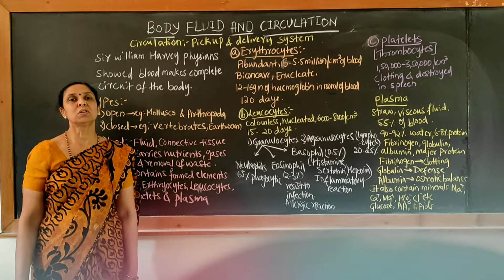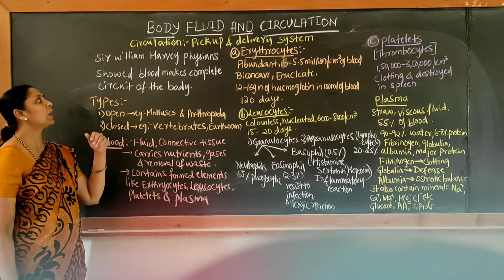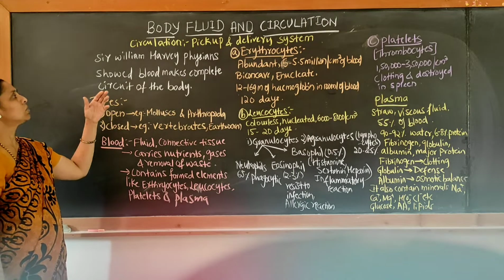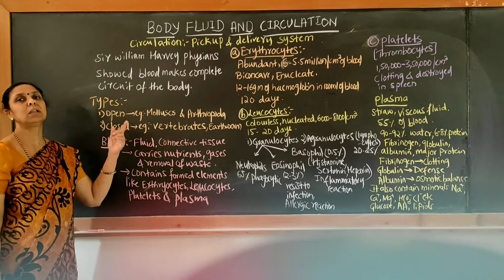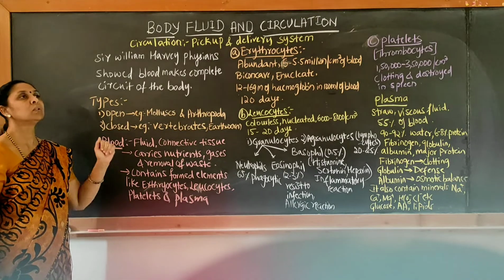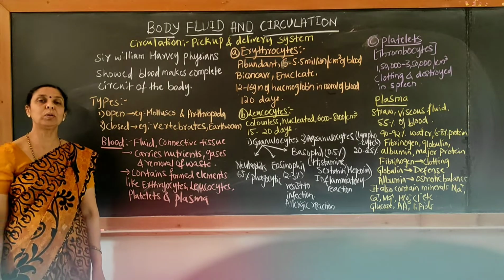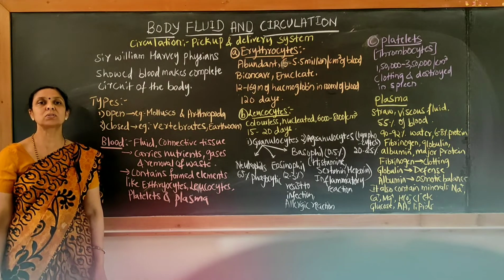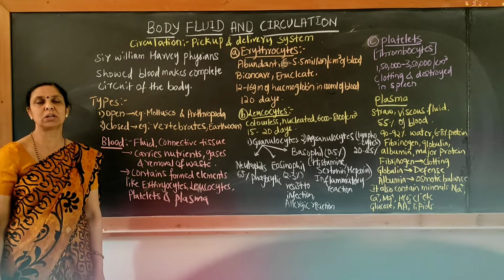Sir William Harvey was one of the physicians. He explained about the blood, showing that because of the presence of blood there is a complete circuit in the body systems. In circulation we are going to deal with two important types of circulation. One is called open type of circulation and the second is closed type of circulation.